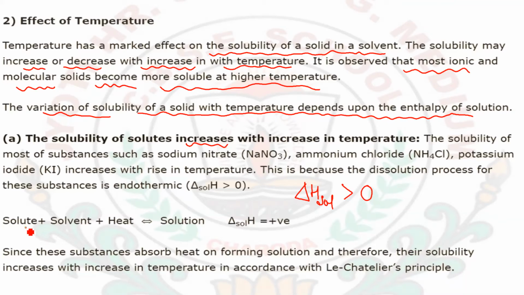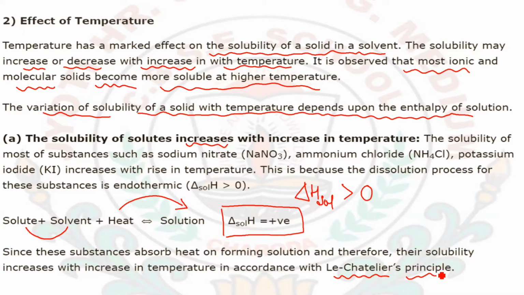When we add heat on the reactant side, the direction of the reaction in the forward side will increase, and the del H value is positive because it is an endothermic process. Since these substances absorb heat on forming solution, their solubility increases with the increase in temperature in accordance with Le Chatelier's principle.